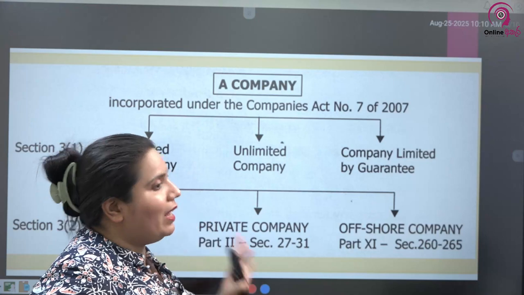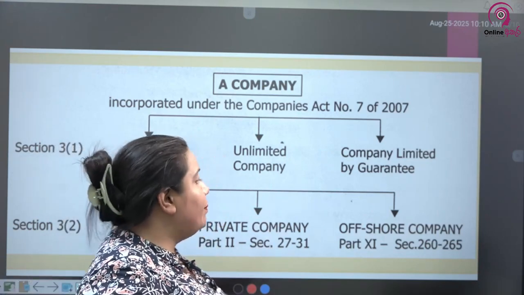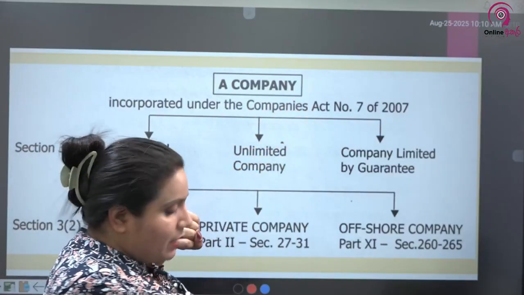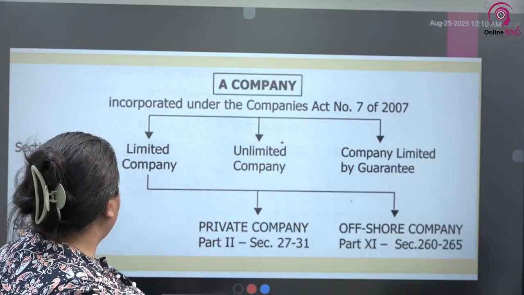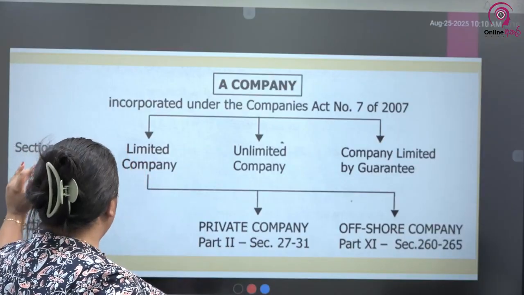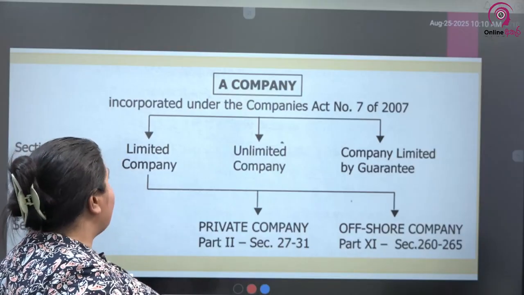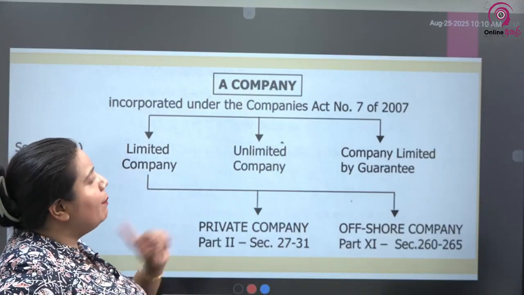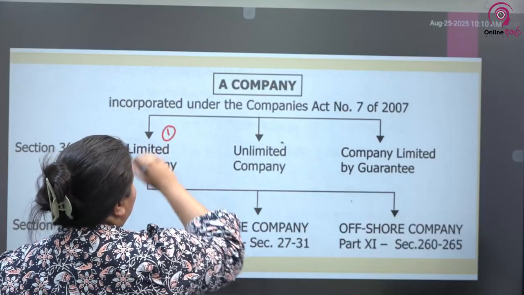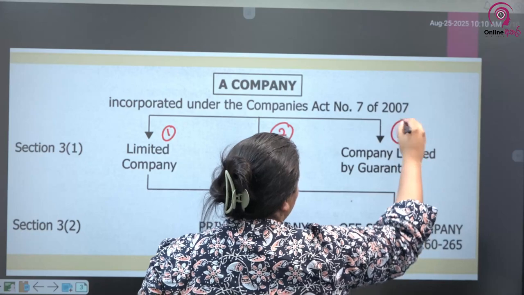This is a diagram I have taken from your study text itself, because this will give the crux of the companies that you ought to know about. So under the Companies Act number 7 of 2007, these are the main types of companies. There are 2 sections that speak about the different types of companies: section 3.1 and section 3.2. Under section 3.1, there are 3 companies that have been recognized: the limited companies, the unlimited companies, and the companies limited by guarantee.